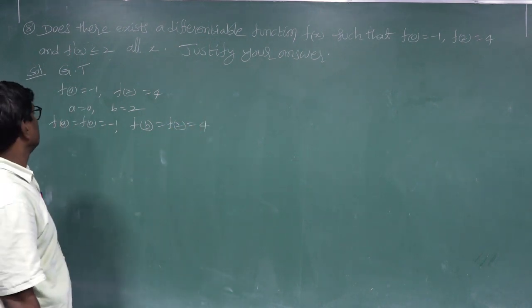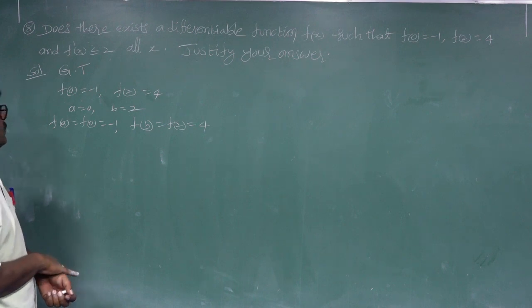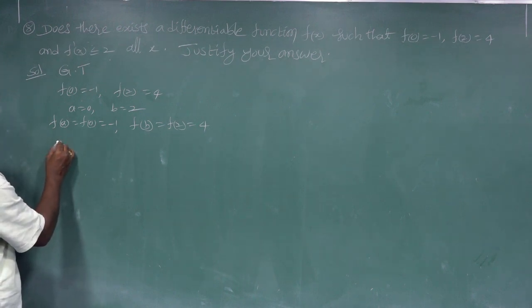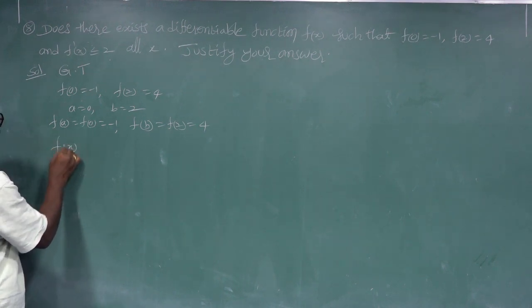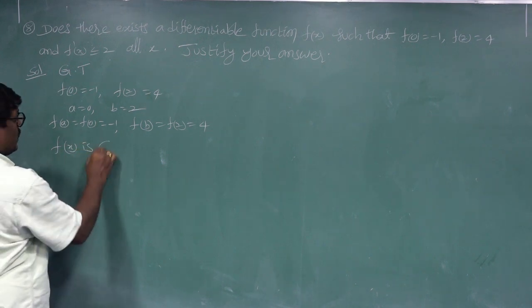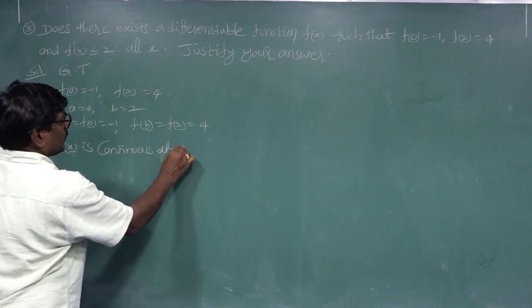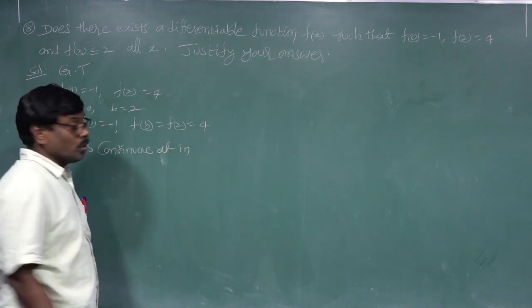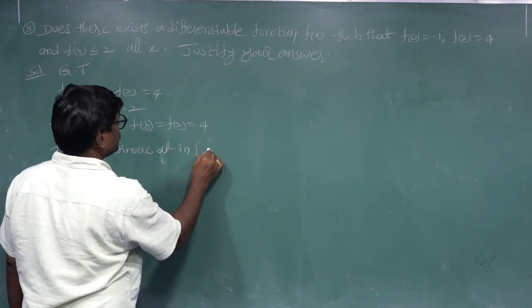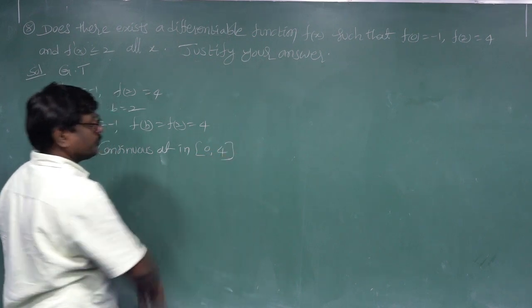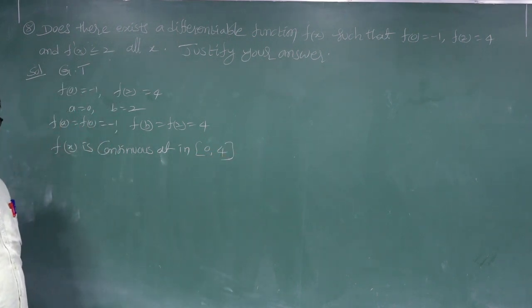Next, f of x is continuous in the closed interval 0, 4. This is the mean value theorem.